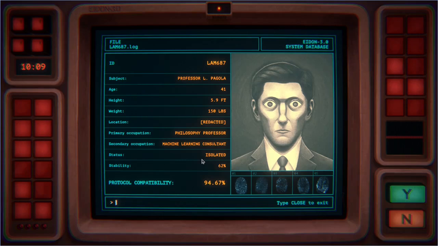His status is isolated, and his stability is 62%, so that's the stability of the AI, I guess. I mean, the simulation matrix, or whatever you want to call it. Again, this is all depending on whether or not he is actually a living person in a cell somewhere. I don't know. The game doesn't tell us that, at least in the demo level. Maybe we find out later about it.